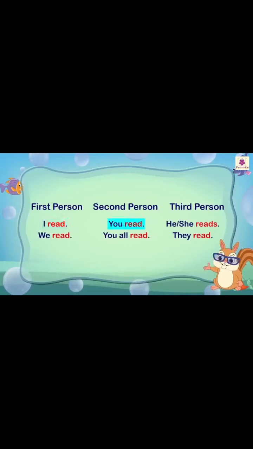You read. He or she reads. We read. You all read. They read. You will notice that first person singular I and second person singular you are exceptions. Though singular, they agree with the plural verb read.